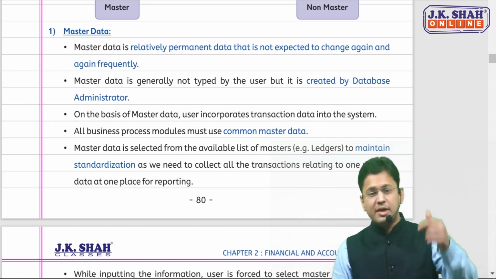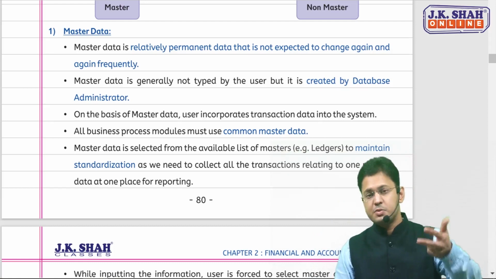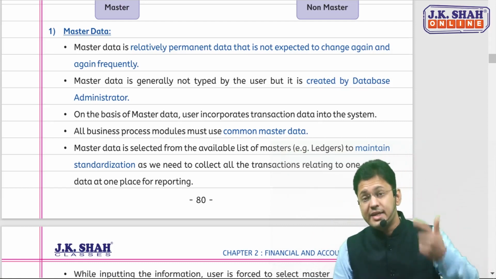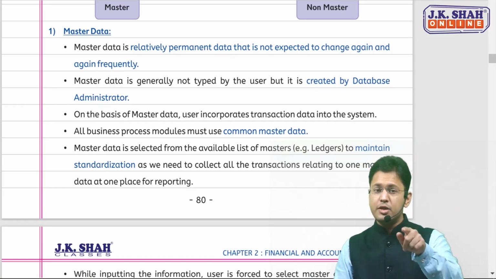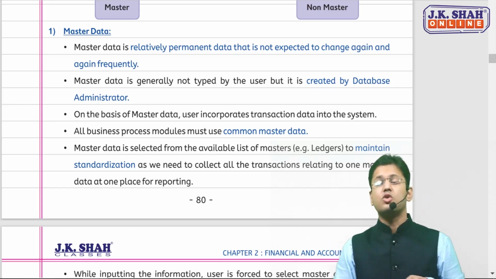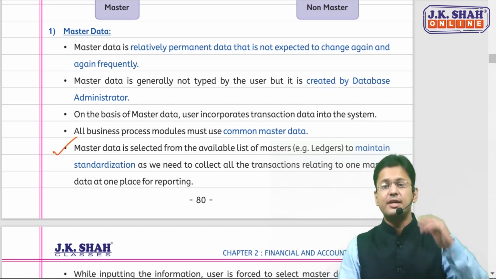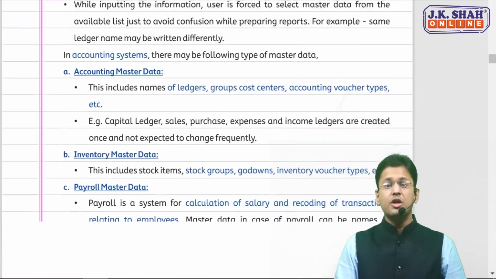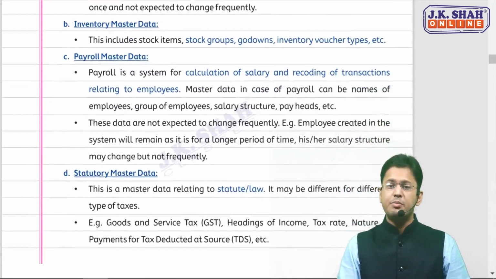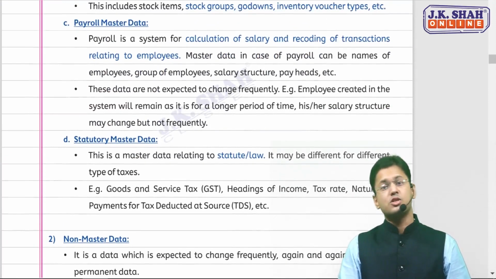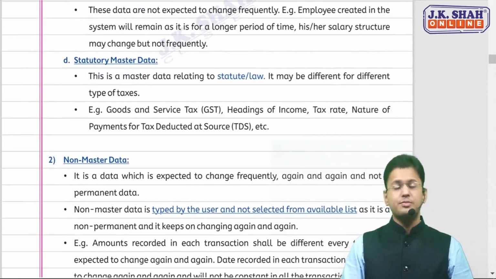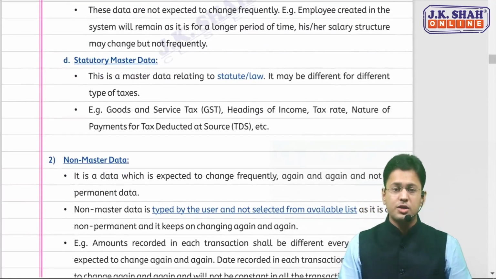So master data and non-master data are the two kinds of data in a financial and accounting system. Master is permanent, isn't expected to change frequently, is created by the database admin and not typed by the user, and is always selected from the list of masters to maintain standardization across the organization. Examples: accounting, inventory, payroll. The employee master is equivalent to the payroll master. Statutory master relates to statutory laws.